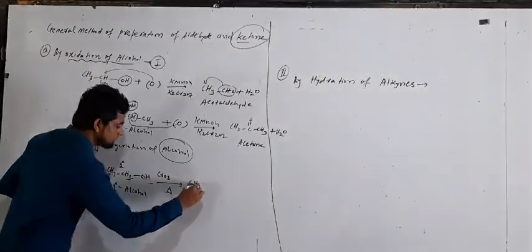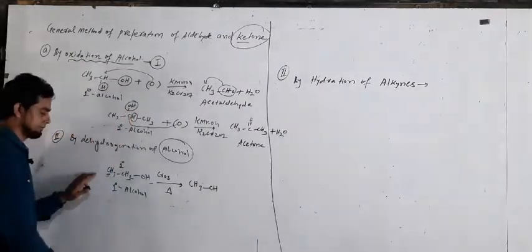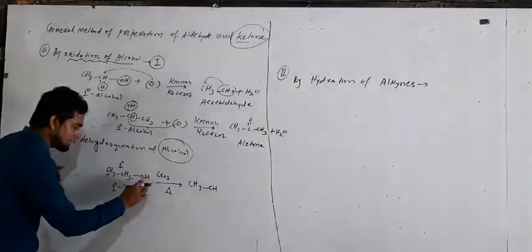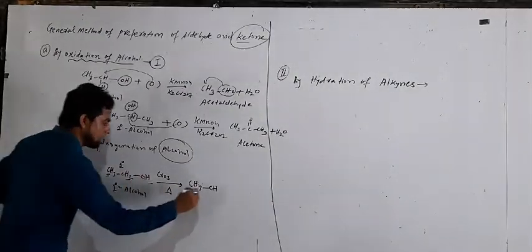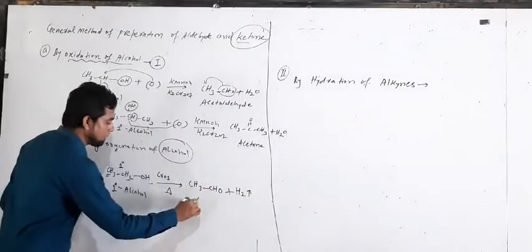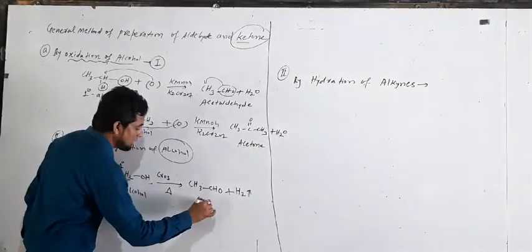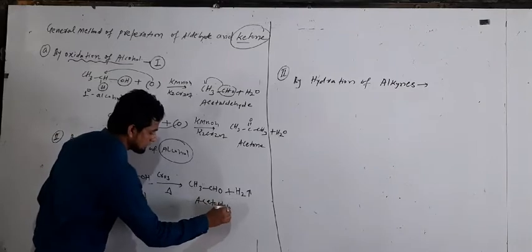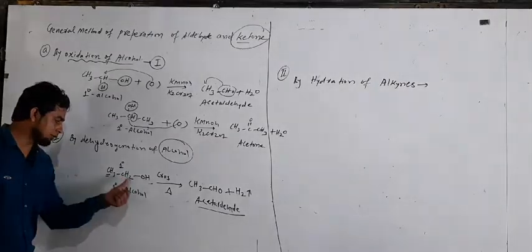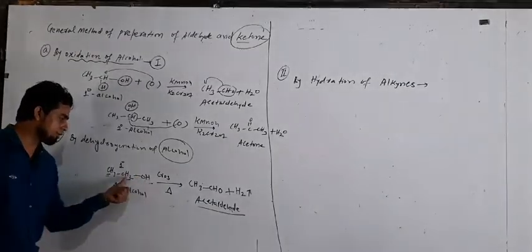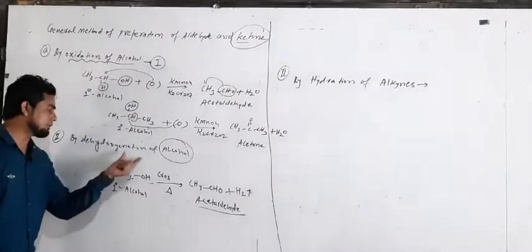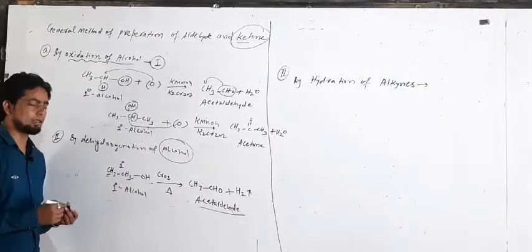So what remains? CH3 single bond CH, and this O also remains, plus loss of H2 gas, called hydrogen gas. The special name of the compound is acetaldehyde. So loss of hydrogen means one H from this carbon and one H from this oxygen, these 2H are lost, and the remaining atoms are joined together. It means with the help of dehydrogenation of alcohol, it forms acetaldehyde.